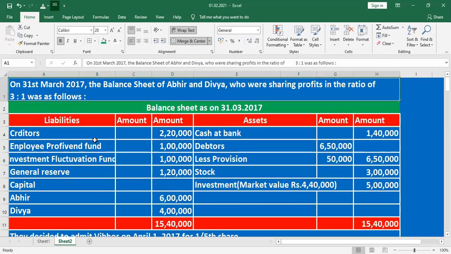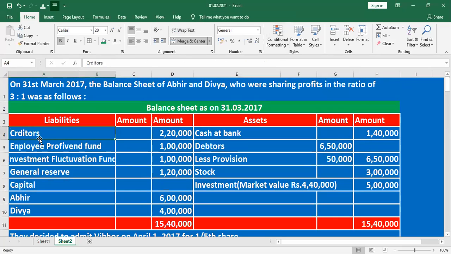On 31st March 2017, the balance sheet of Abir and Divya, who were sharing profit in the ratio of 3:1, was as follows. Balance sheet as at 31st March 2017.